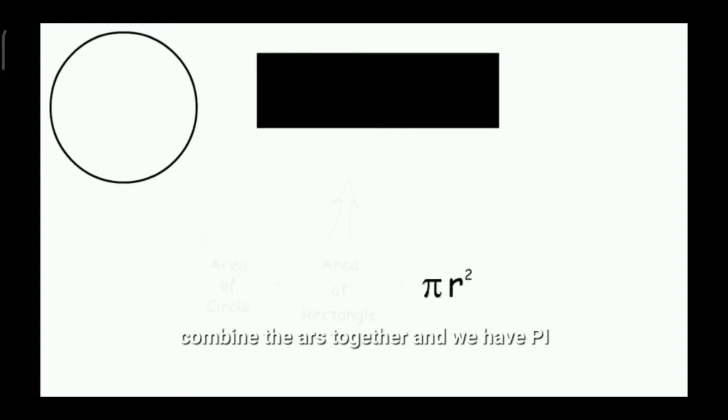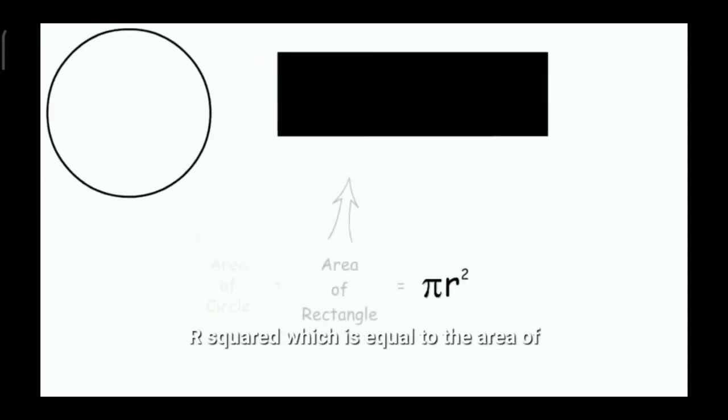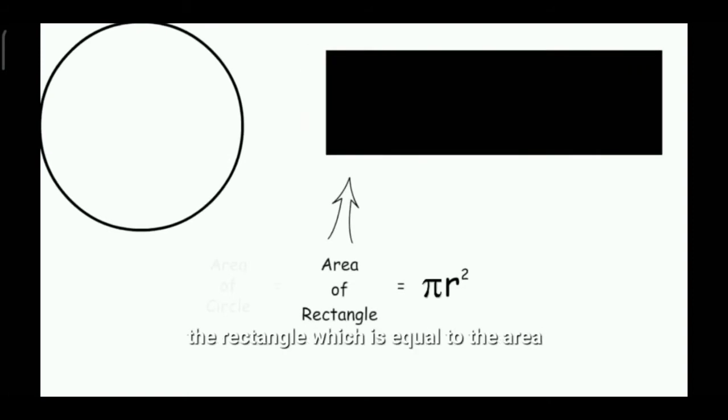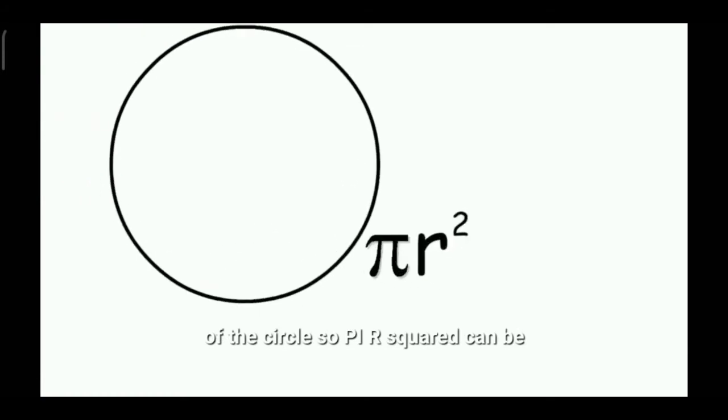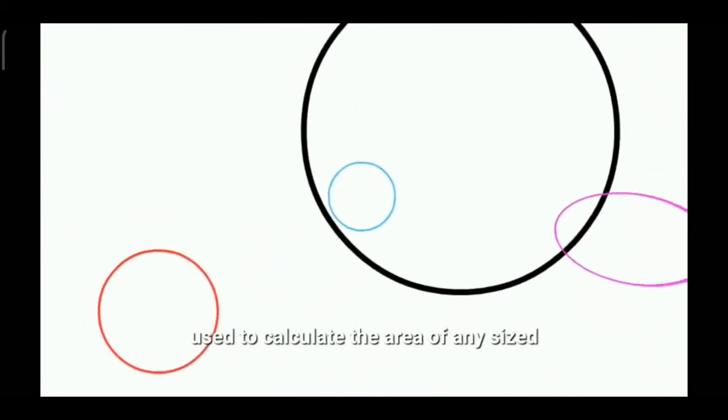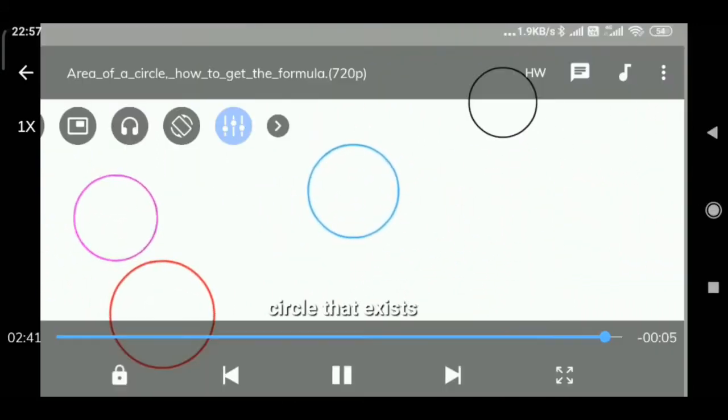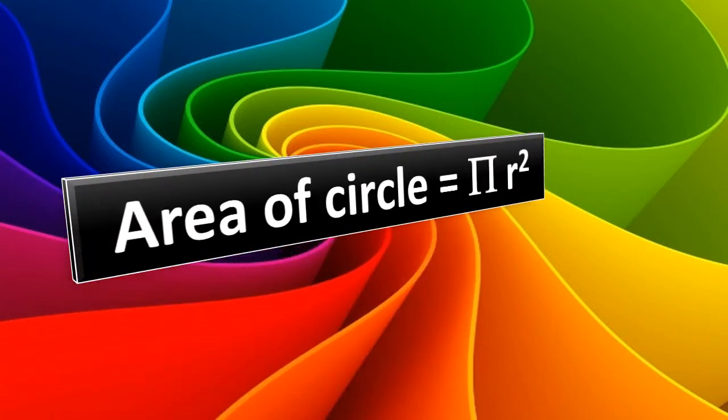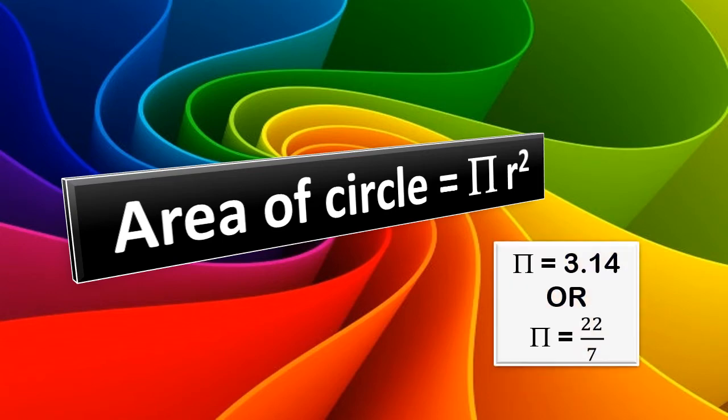Combine the r's together and we have pi r squared, which is equal to the area of the rectangle, which is equal to the area of the circle. So pi r squared can be used to calculate the area of any sized circle that exists. So now we know that the formula for the area of a circle is equal to pi r squared, where pi is equal to 3.14 or pi is equal to 22 upon 7. We can take any one of these values and solve the questions.